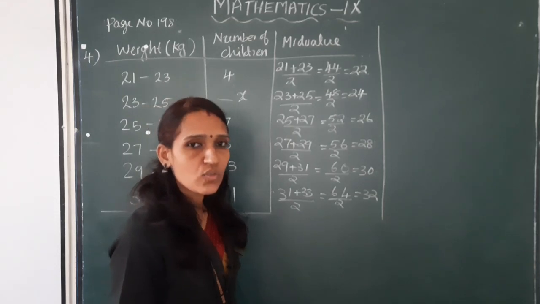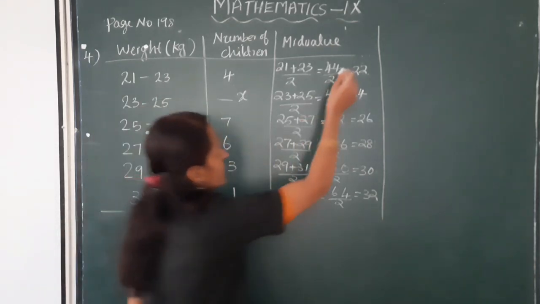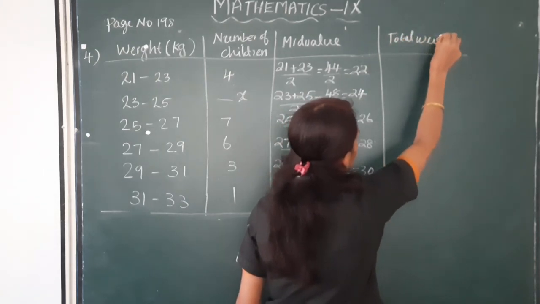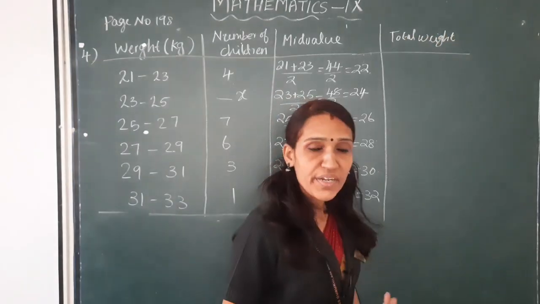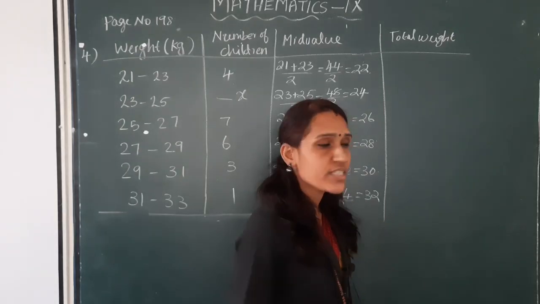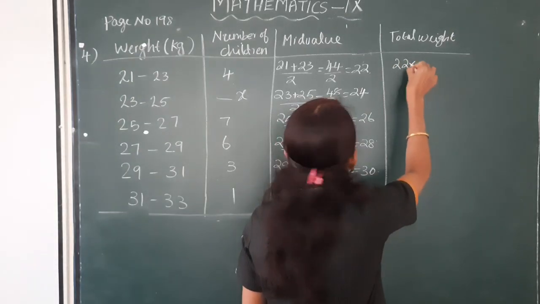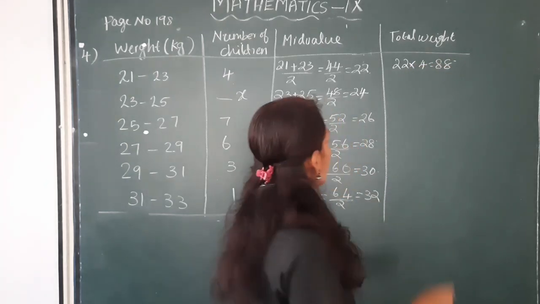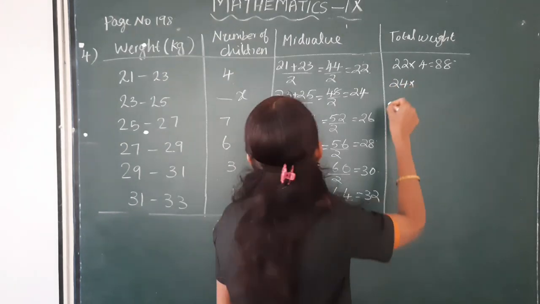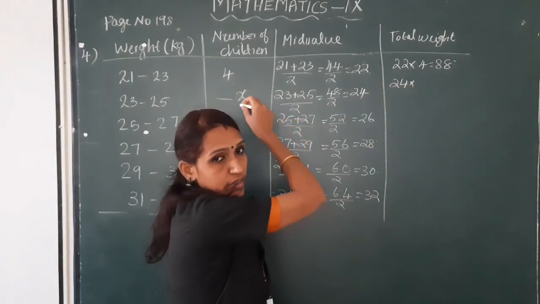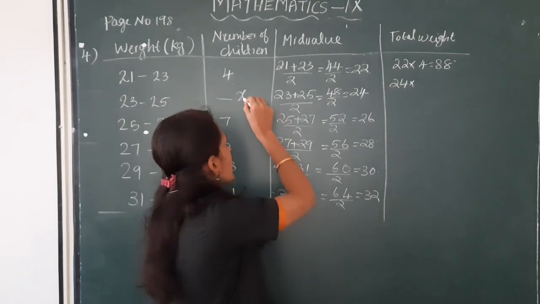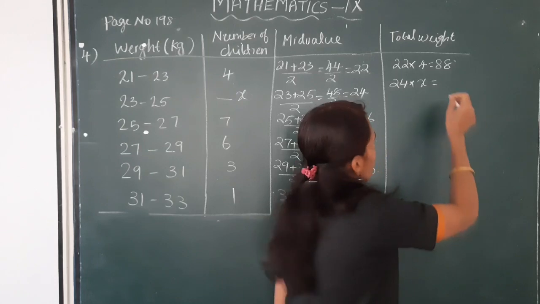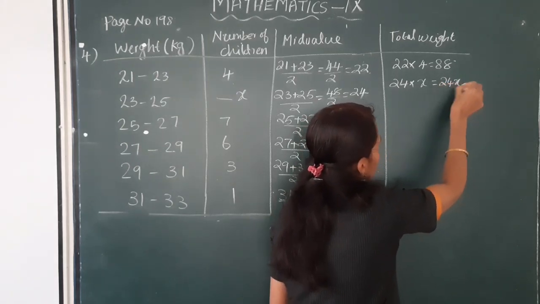Okay, next we have to find total weight. Total weight is mid value into number of children. So mid value 22 into number of children 4, this is equal to 88. Next 24 into, here number of children is not given, so we have to take it as x. 24 into x is equal to 24x.